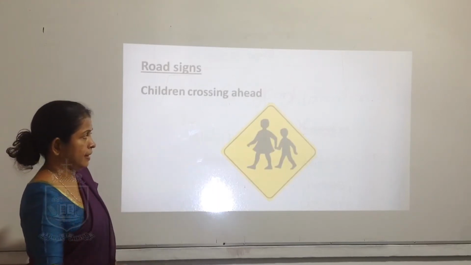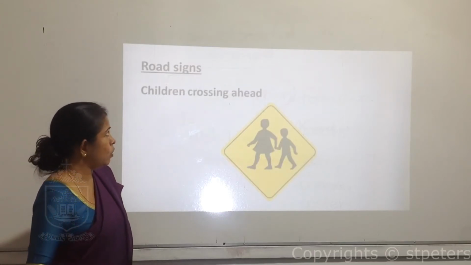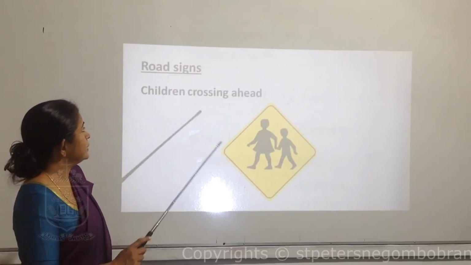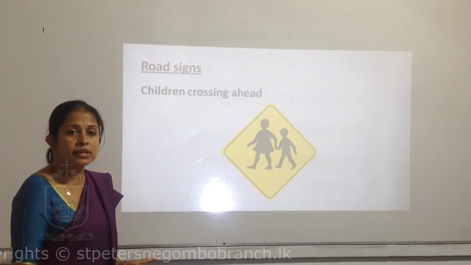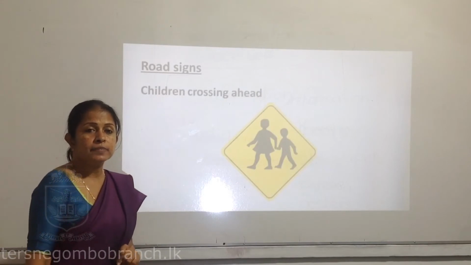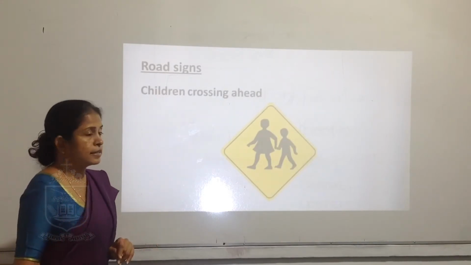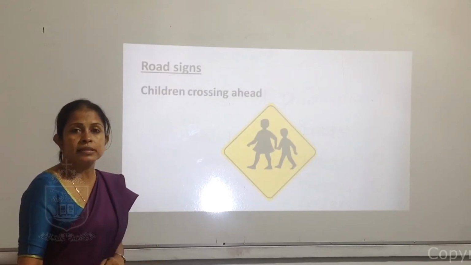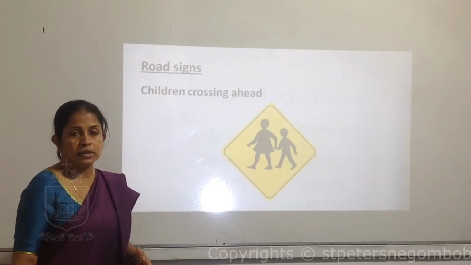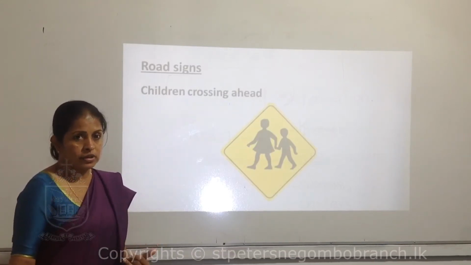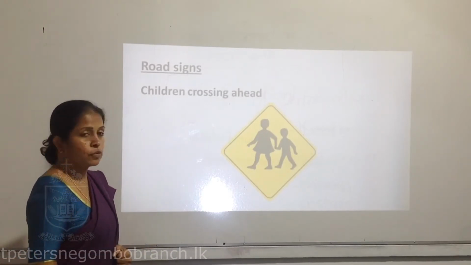If you see this sign, what is this sign? The small two children. Can you see the small two children? Right. It says children crossing ahead. This is specially given near the schools. Most of all, near the schools, these signs are there because before school and after school, there are so many children crossing the road, walking on the road. So before the school, they have put this symbol.